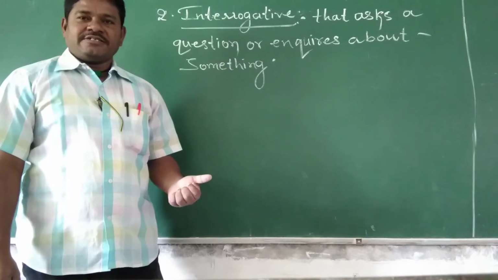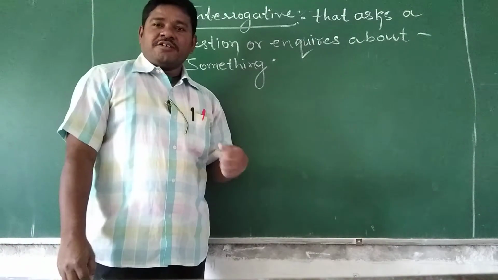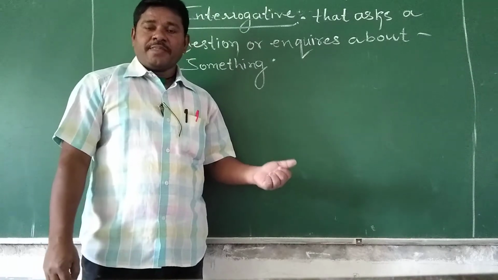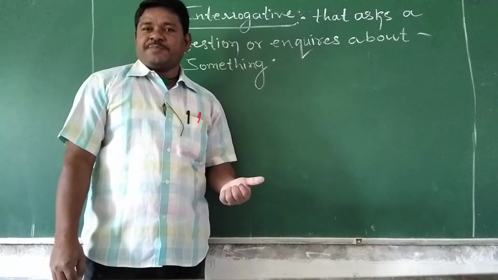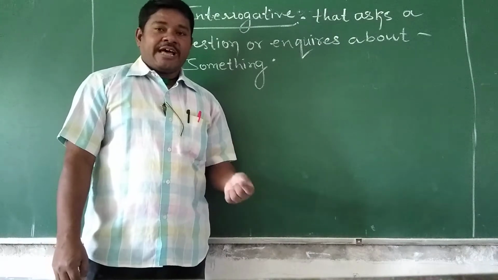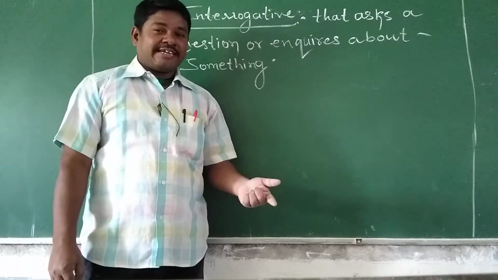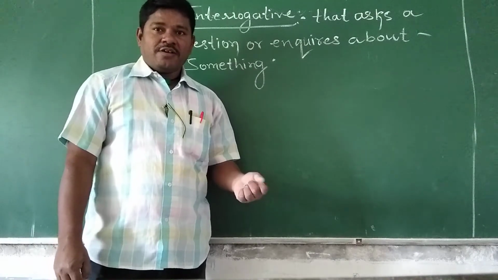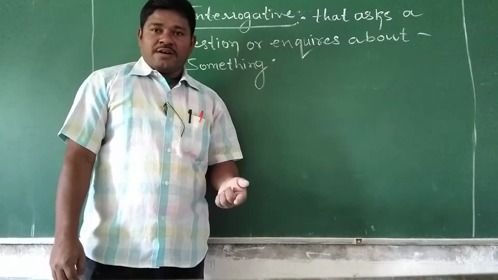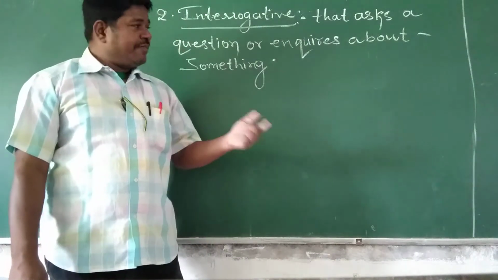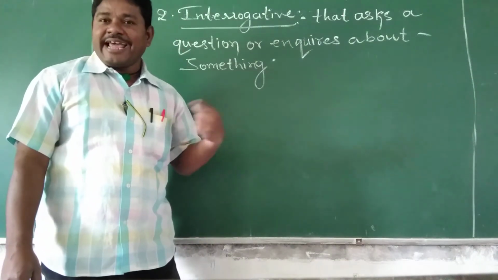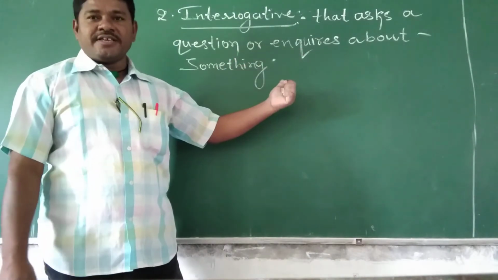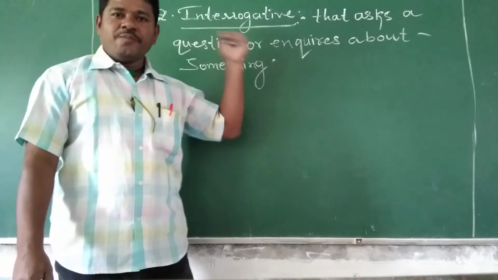And especially, for example, regarding inquiry, when there is a theft, robbery or murder or something, at that time the police will come and speak to you. When it happened, why it happened, how it happened, what was the exact time, who all are present in the house, how many men were there, how many robbers were there, how many bandits were there. So they will be asking these things. That is nothing but an inquiry. A sentence that asks a question or inquires about something is called an interrogative sentence.